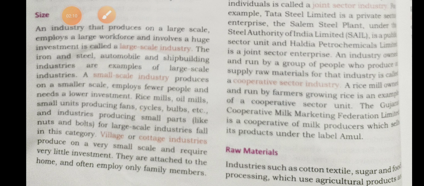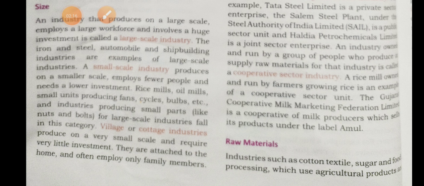And what is a small scale industry? A small scale industry produces on a smaller scale, employs fewer people and needs a lower investment. To start a small scale industry, there is no need of a huge amount of money as capital. A small amount of money is enough. Examples: rice mills, oil mills, small units producing fans, cycles, bulbs, etc.